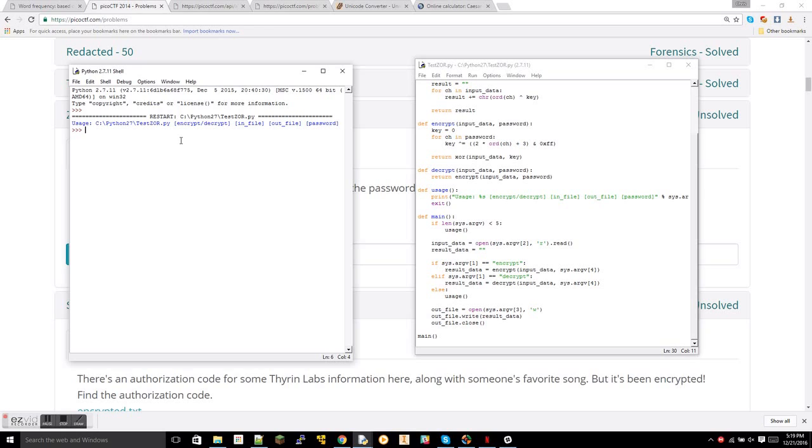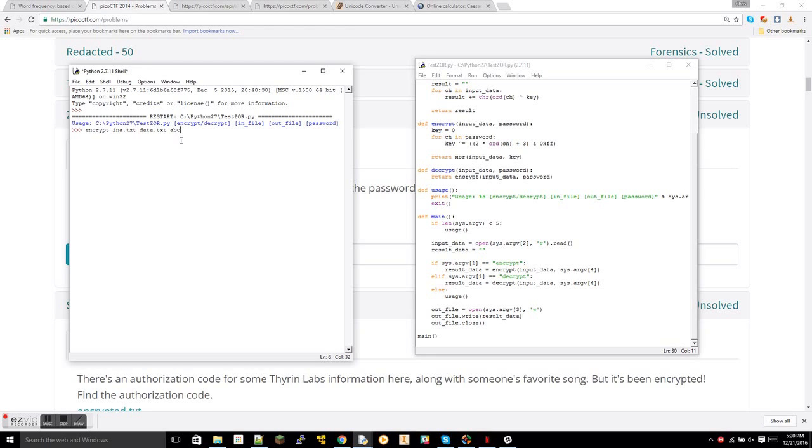So what we would essentially do is we would say encrypt this file, in.txt, probably can't title it that, in.txt, and then type whatever we wanted for the output, .txt, and then the password, which we could say is ABC.